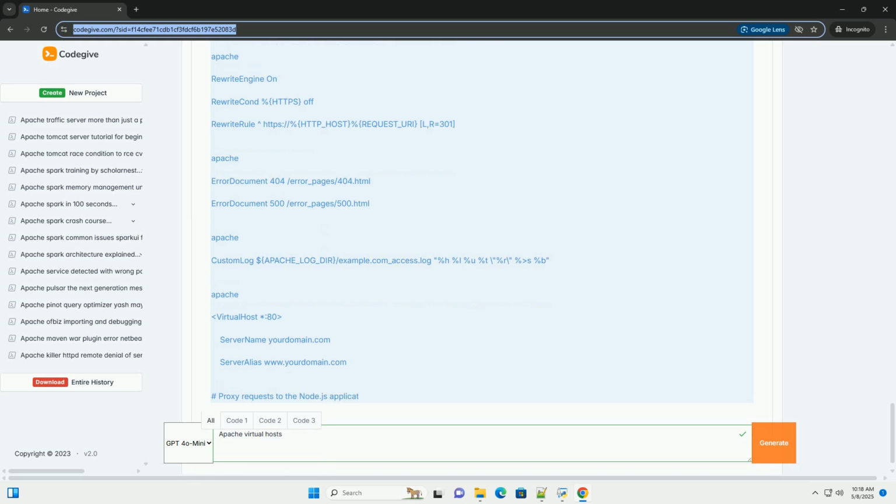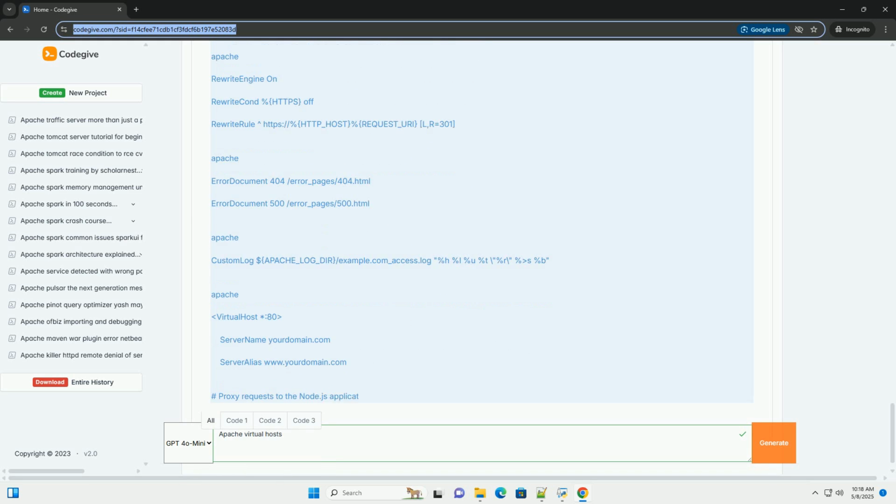Explanation. RewriteEngine On enables the rewrite engine. RewriteCond %{HTTPS} off checks if the connection is not HTTPS. RewriteRule redirects the request to https://%{HTTP_HOST}%{REQUEST_URI}, the HTTPS version of the same URL, using a permanent 301 redirect.